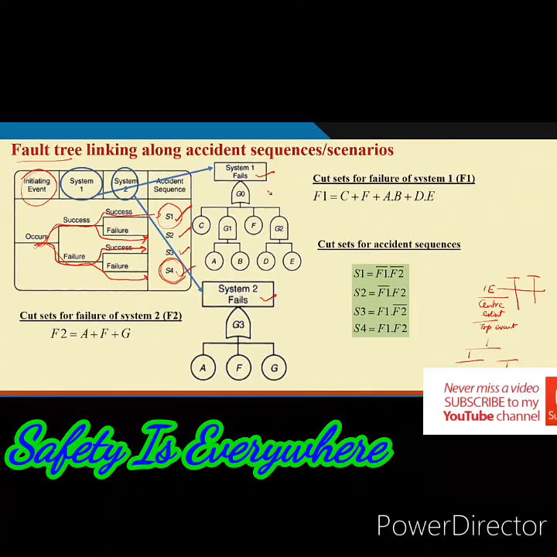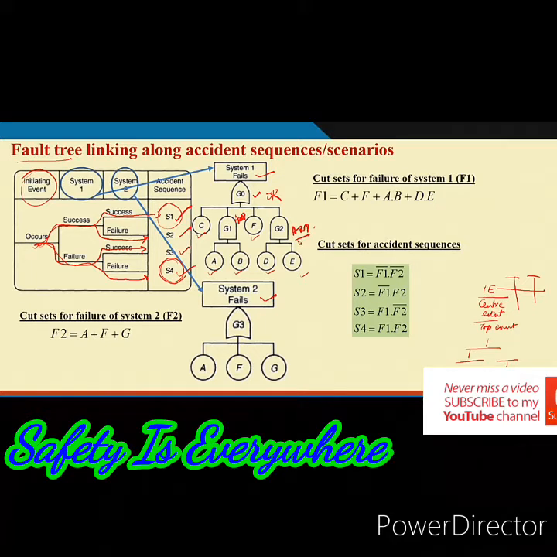So, for the time being let system 1 fail, and there are C, A, B, F, D and E, these are the basic events which ultimately lead to system 1 failure, and this is the fault tree. Here G0 is one gate, OR gate, and G1 is AND gate, OR gate and AND gate, and this is another AND gate.